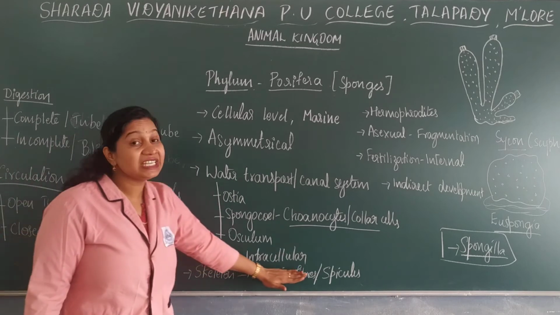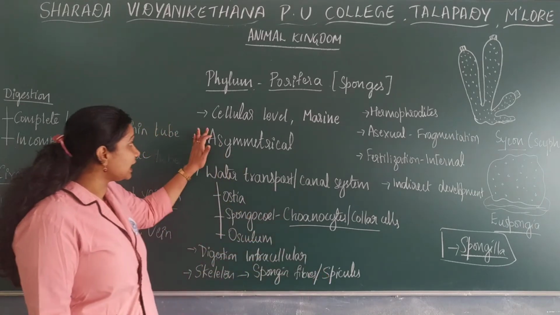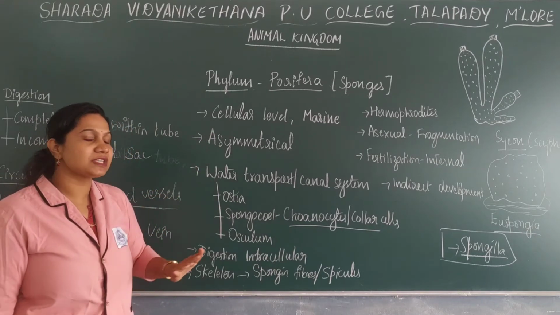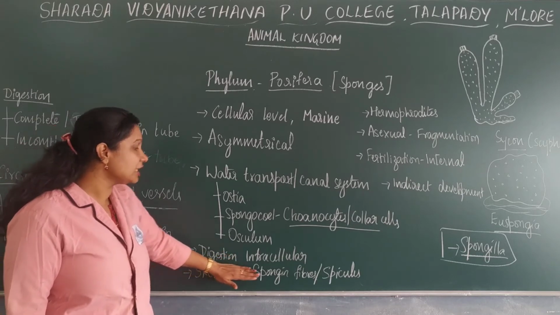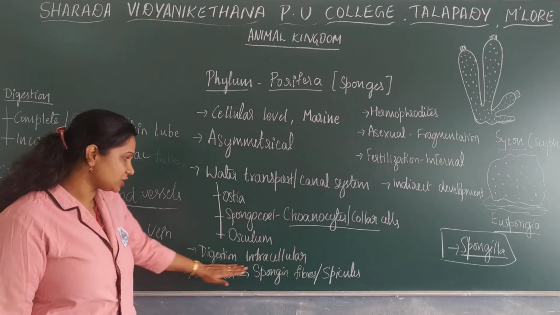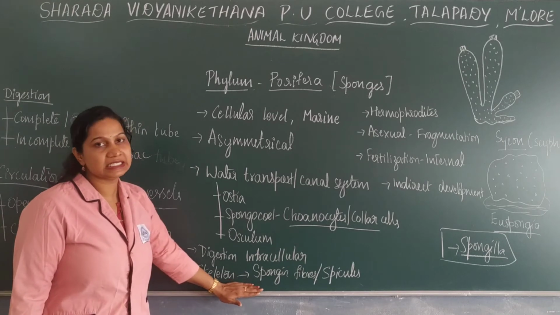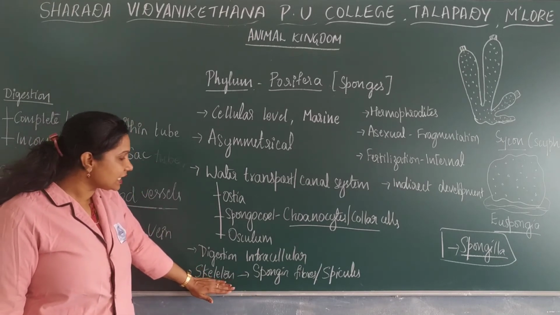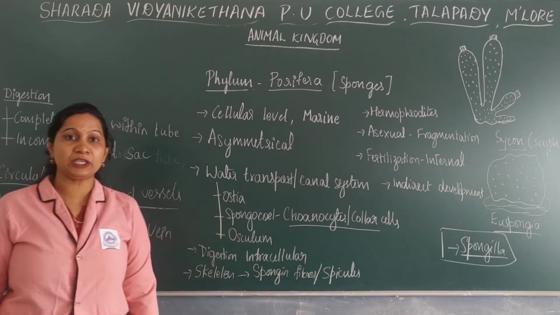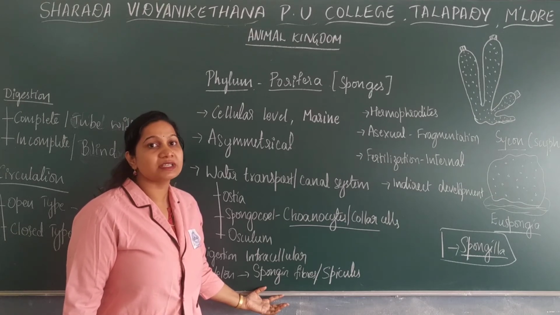Okay, digestion is intracellular. Why do they have intracellular digestion? Because they have a cellular level of organization. Due to the presence of a cellular level of organization, they mainly have intracellular digestion. Now, regarding the skeletal system, their skeleton is mainly made up of spongin fibers or spicules.